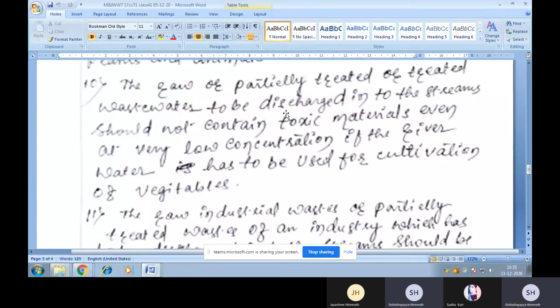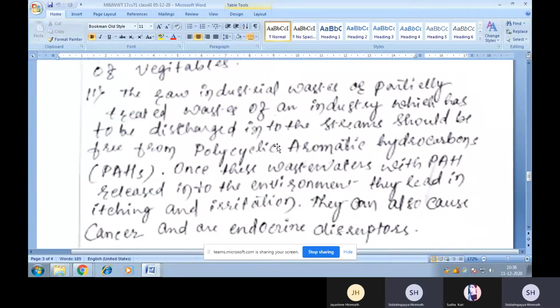After treatment of the wastewater, there will be trace amounts of poisonous contaminants. So that's why the effluent should be tested properly using some proper laboratory techniques before they are discharged into the natural water body.